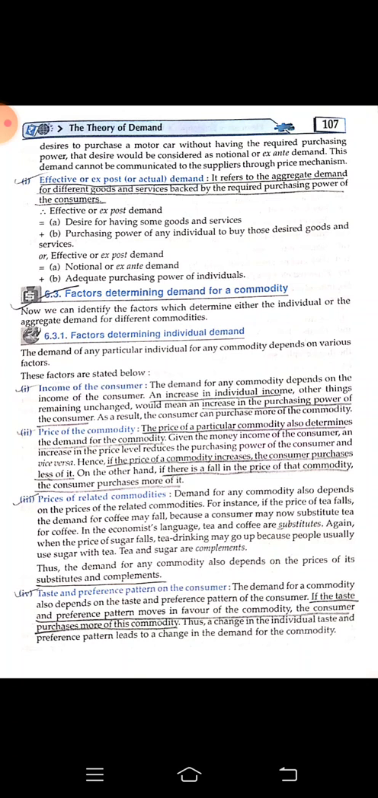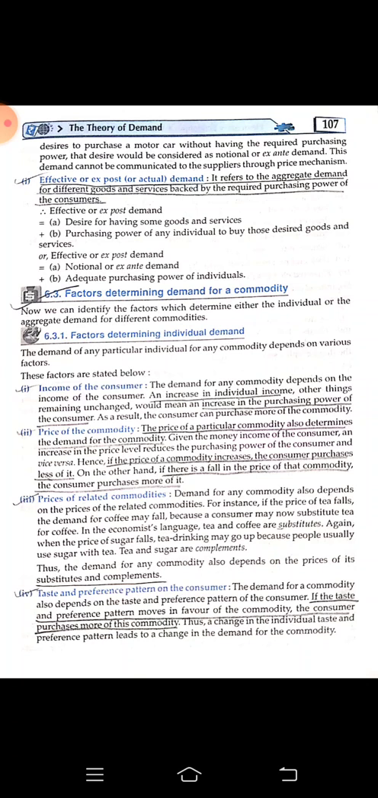The price of a particular commodity also determines the demand of the commodity. If the price of a commodity increases, the consumer purchases less of it. If there is a fall in the price of that commodity, the consumer purchases more of it.